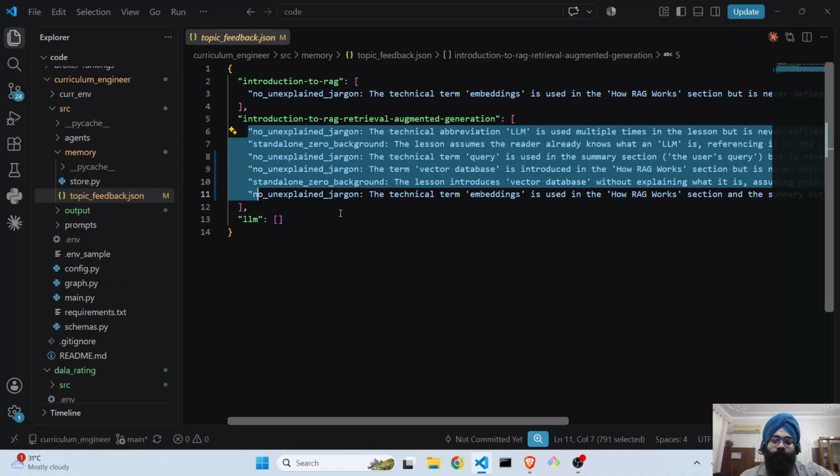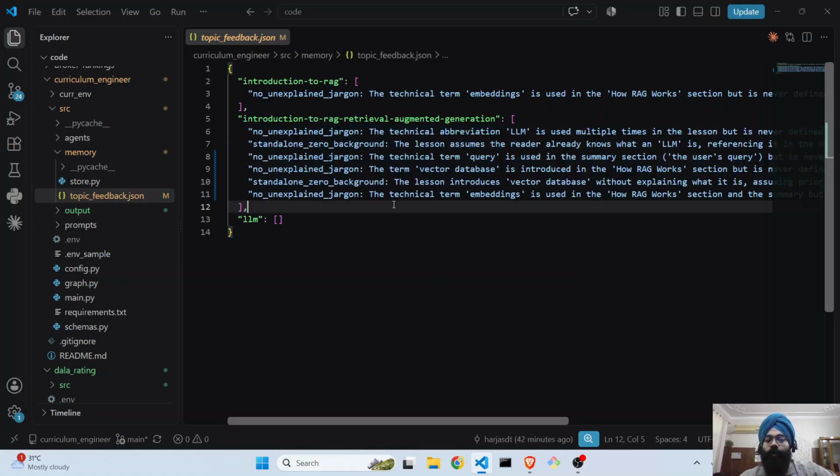As it grows more, what we can do is summarize them and craft a better set of rules that are not colliding with one another and make perfect sense. This will help us in reducing tokens, and it will also help us in giving a better context to our LLM when it is generating any lesson. So this rule consolidation is also an important feature that can be added sometime later. It's not added currently since it's a very basic presentation, and the core goal of this project was to just showcase how to build a simple agentic workflow that helps us to create a lesson plan.